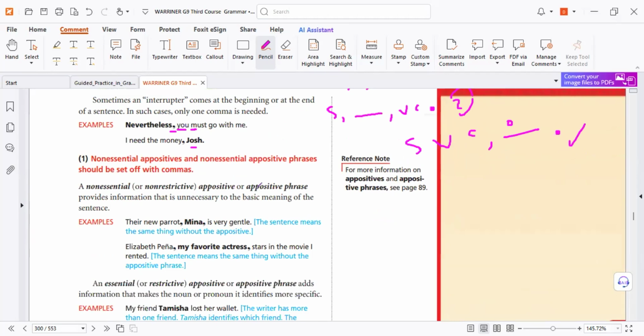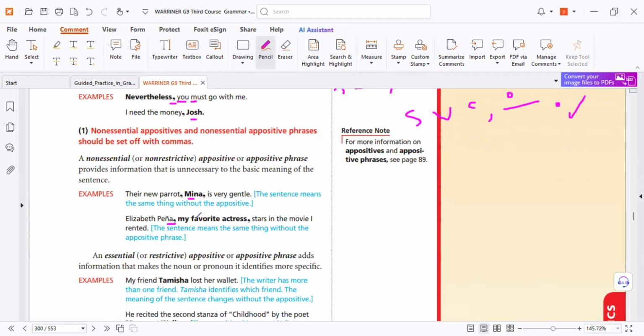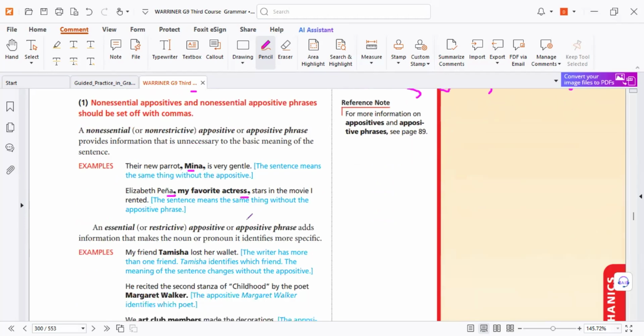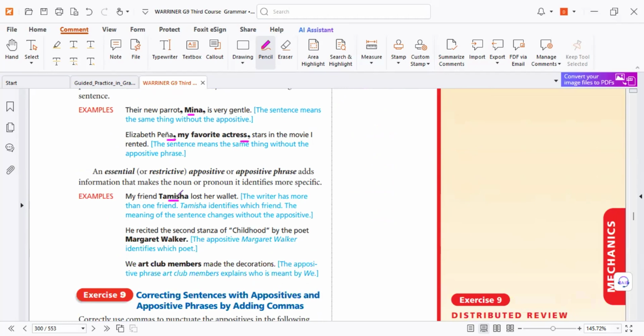Of course, we can use an appositive. As I told you, any phrase can be an appositive like that. Why not? It can be without commas if it's essential, as we studied. Look, it can be title and then name, both title and then name, but no punctuation between them. Remember, title, name, no punctuation.